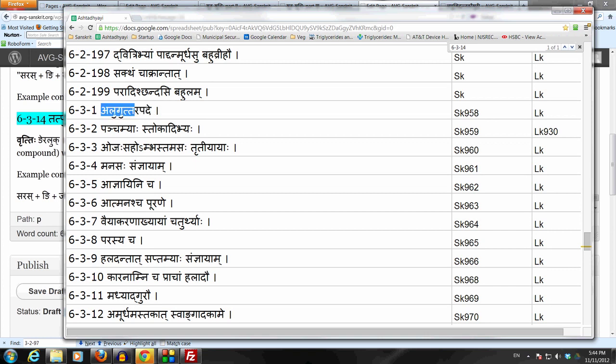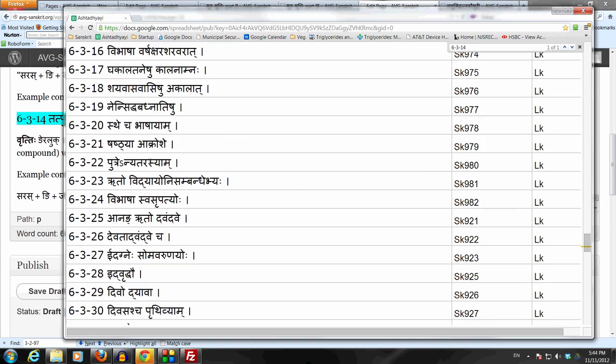From that, Aluk goes only up to 6.3.24, Vibhasha Swasrupatyoho, which comes right before Anangruto Dvandve. So up to the sutram 6.3.24 runs this adhikara of Aluk.